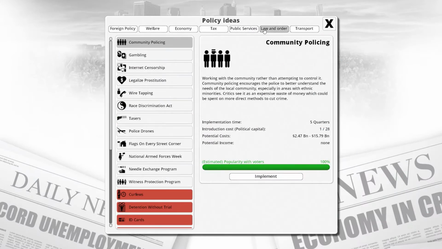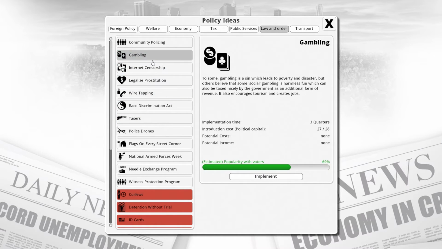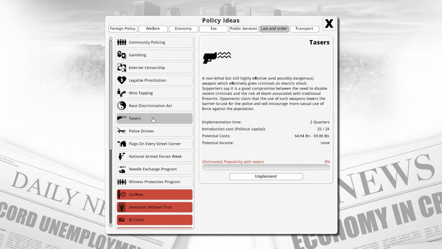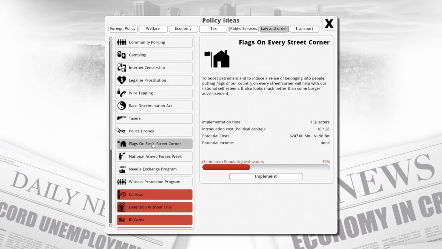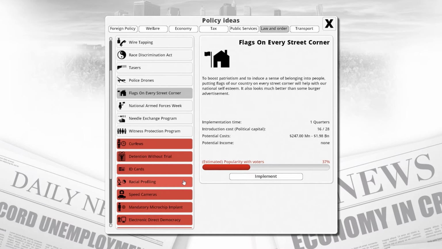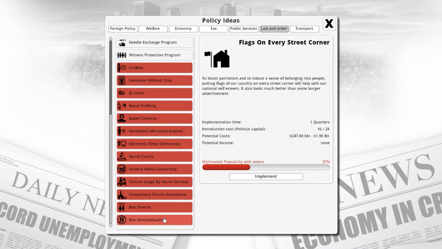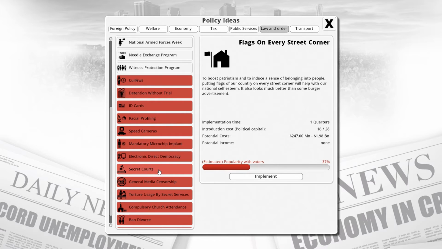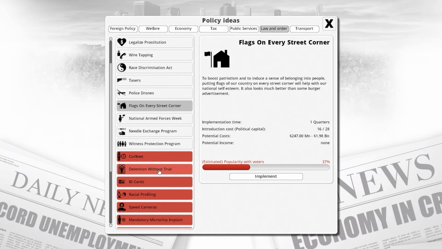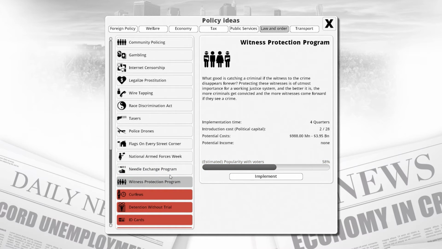Maybe we want another law and order thing in here. So maybe something like... I don't know. Maybe we start to filter in some more patriotism, so like some flags in every street corner kind of thing. Maybe that's where we want to go with this. Maybe we want to start putting in some of these more vicious kind of protection things. We might get assassinated soon if we don't, basically.